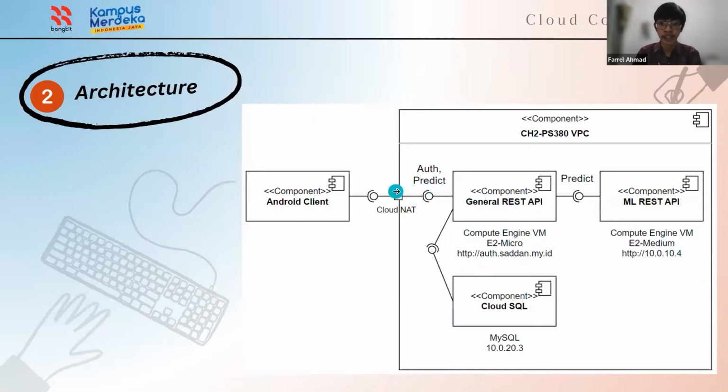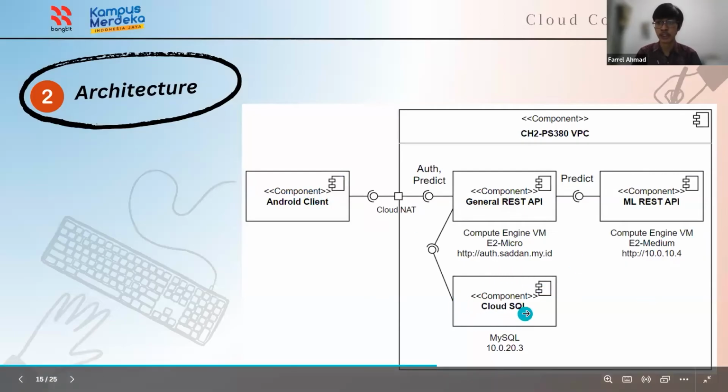And then, for example, when the Android client requests a predict, the generalized API will request another predict to the MRS API to be computed, and then it will return the result to the generalized API, and then the generalized API will return the result from the MRS API to the Android client. And there's another component here, a Cloud SQL for database storage.